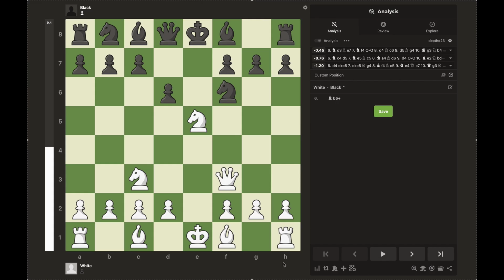Now, pop quiz time. What would you play in this position? Your knight on e5 is under attack, so you should probably move it, right? Not to worry, you have plenty of good squares to move it to. Knight d3 and knight c4 are perfectly reasonable moves. You want to know what's not a good move?